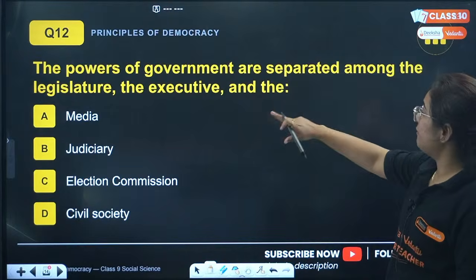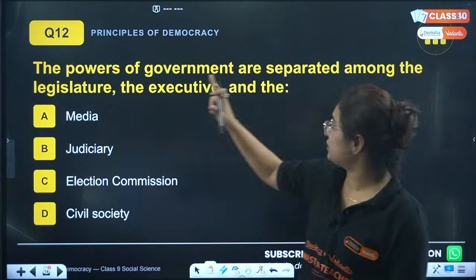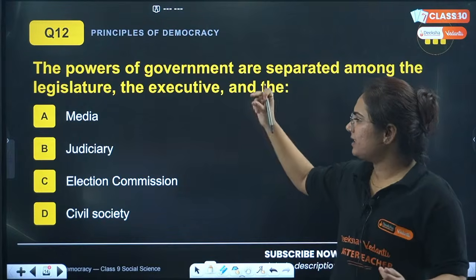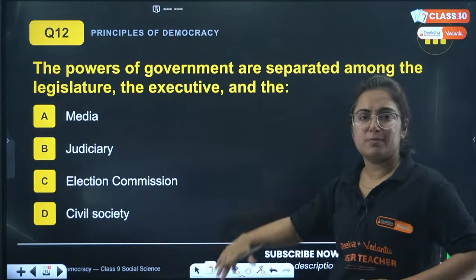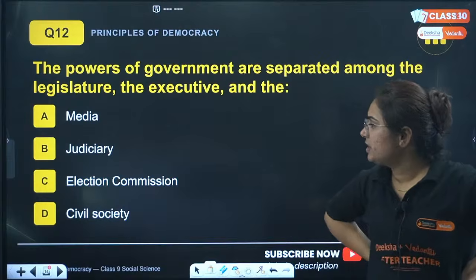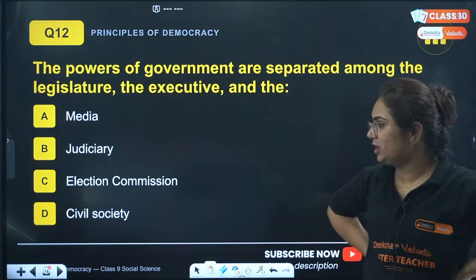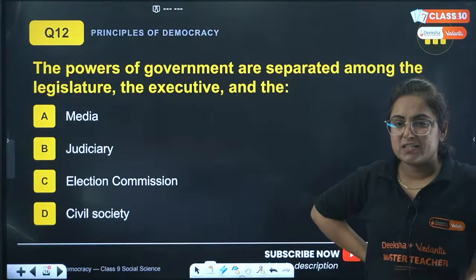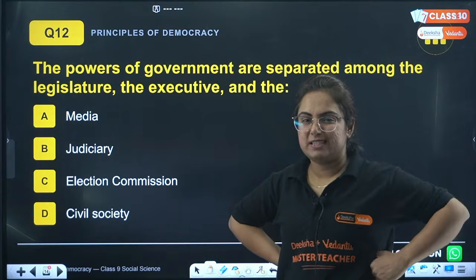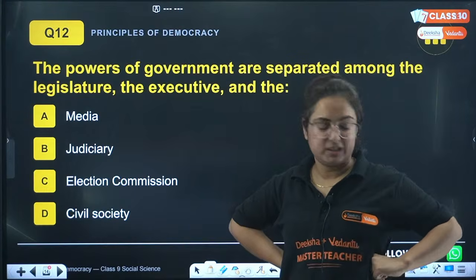Okay, next question number 12. The powers of government are separated among the legislature, executive, and the third one is: A, media, judiciary, election commission, or civil society. What is it? Media, judiciary, election commission, or civil society. So next question is on the board. C for the last one, you are telling? Yes.